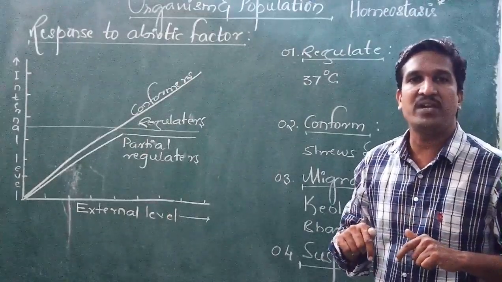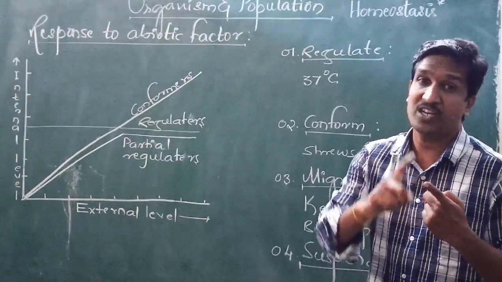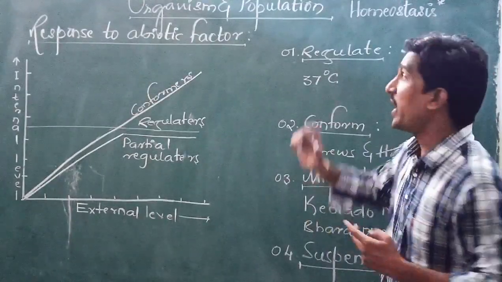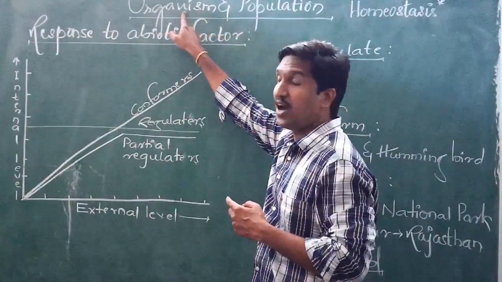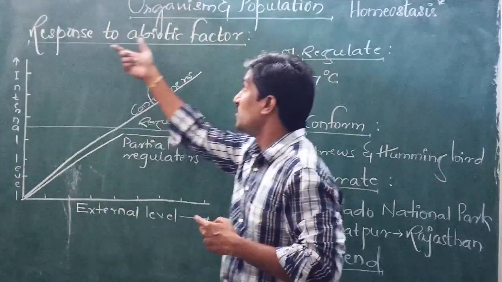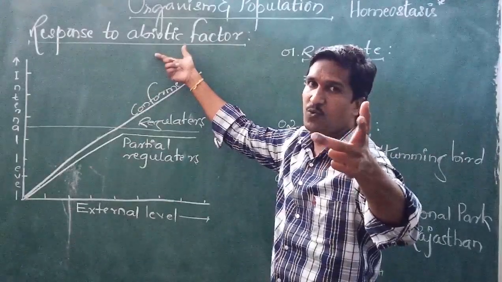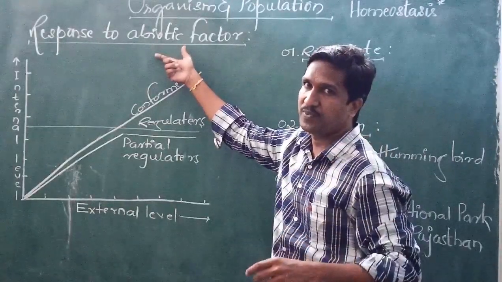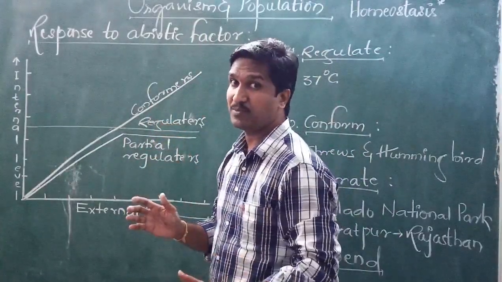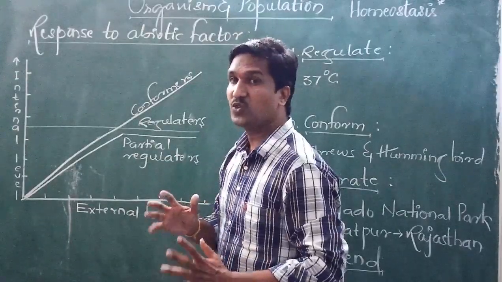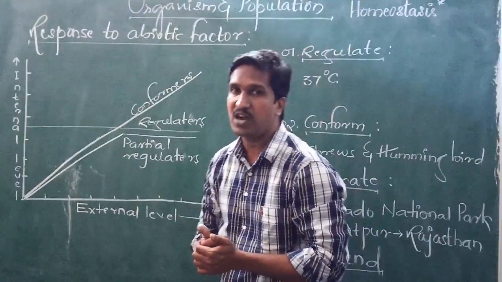The internal environment consists of temperature and osmoregulation. What is osmoregulation? You know. What is temperature? You know. So on the basis of homeostasis, the organisms respond to abiotic factors like light, temperature, water and salt. And on the basis of that, the organisms are classified into different types because their behavior is different. That is going to be shown with the help of this schematic representation graph.